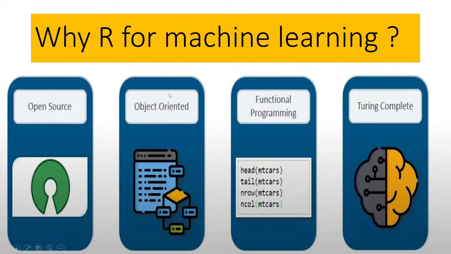It is an object-oriented programming language, as well as functional programming. There are a lot of libraries, and a lot of things we can easily access in R, and it is Turing complete, so it can make decisions on its own. For all of those reasons, I use the R programming language and teach you R for machine learning.